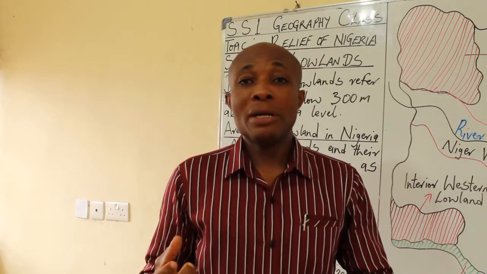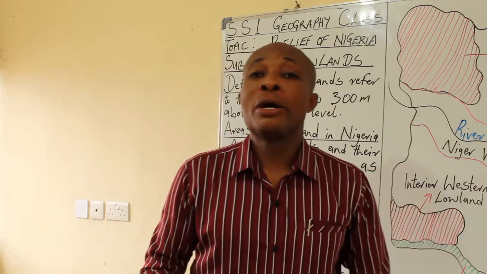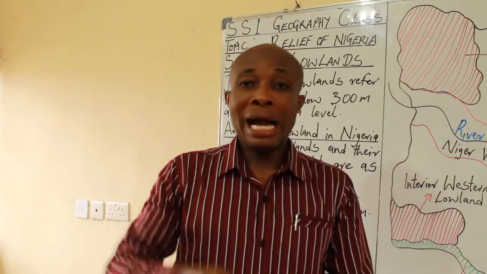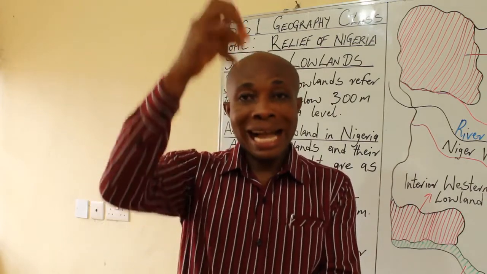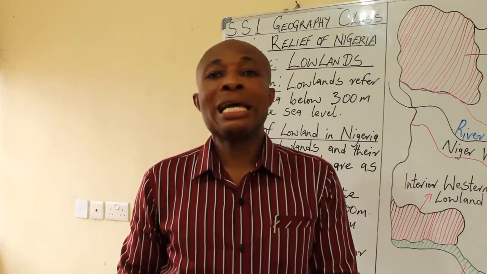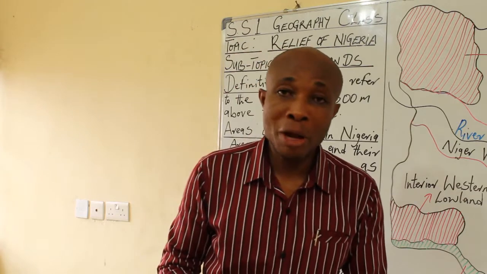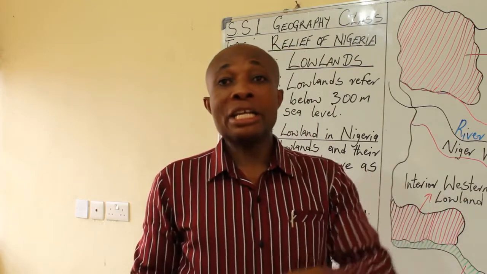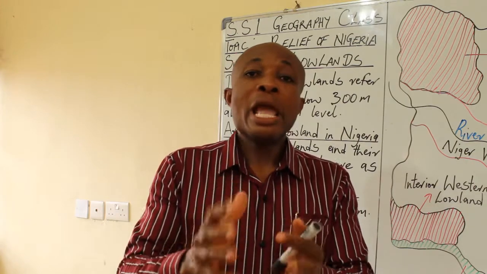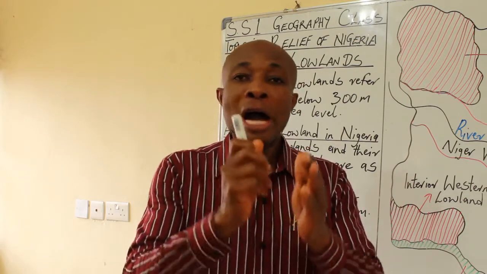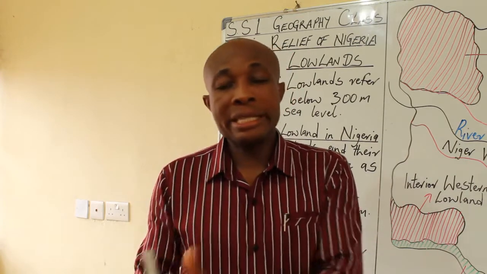Very massive, and we have rivers that emanate from that particular rock or highland. Jos Plateau is at the center of that North Central Highland, and the North Central Highland is also known as a water shield or hydrographical center.